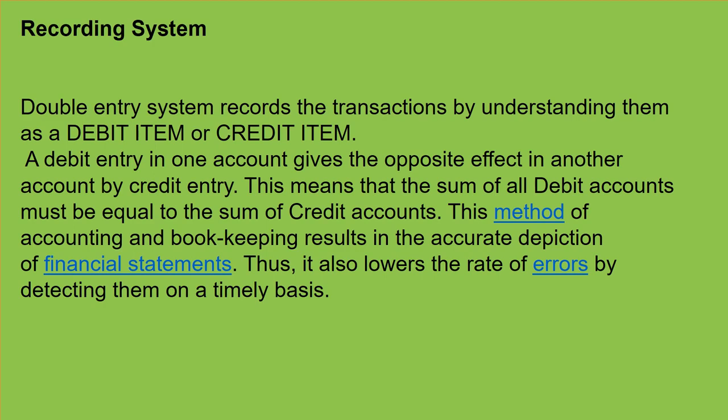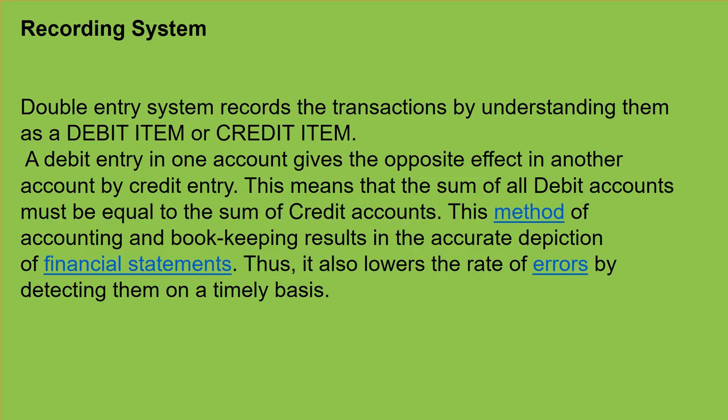So a debit entry in one account gives the opposite effect in another account by credit entry. This means that the sum of all debit accounts must be equal to the sum of credit accounts. Fine.